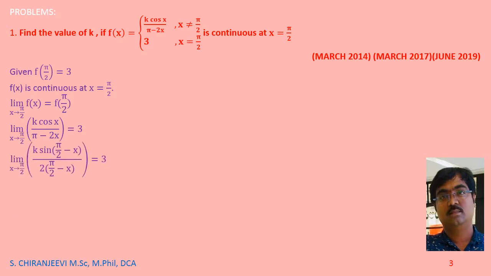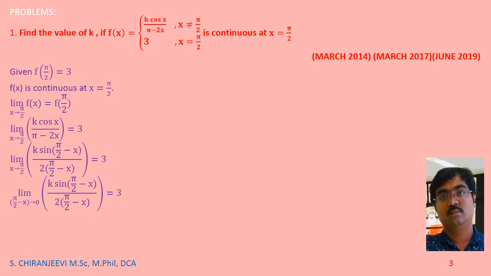Now here, limit x tends to pi by 2, k will be as it is, cos x can be taken as sin of 90 minus x. Here we are writing cos x as sin of 90 minus x. In the denominator, if I take 2 common outside, it will be pi by 2 minus x, and the RHS will be 3. Now here x is tending to pi by 2. If I shift x to this side, pi by 2 minus x will also tend to 0. So here, limit pi by 2 minus x tends to 0.